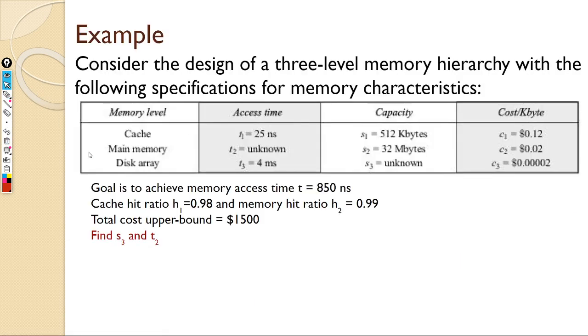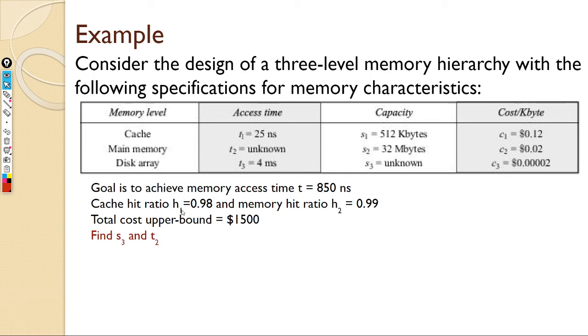All right, now based on this, let us solve a quick problem. So get your pen and paper with you, and also a calculator. Consider this three level memory hierarchy. These are the givens. You have access times for your cache, main memory, and disk array. The goal is to have your effective access time T equal to 850 nanoseconds.